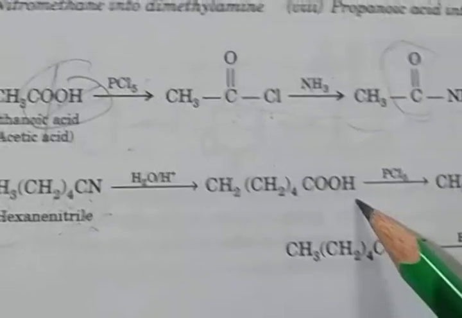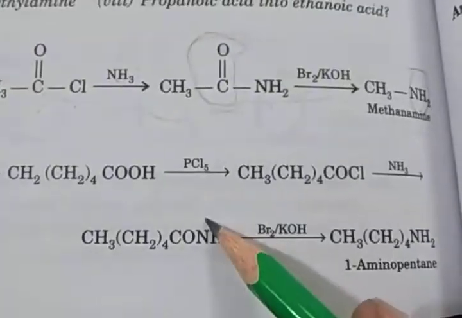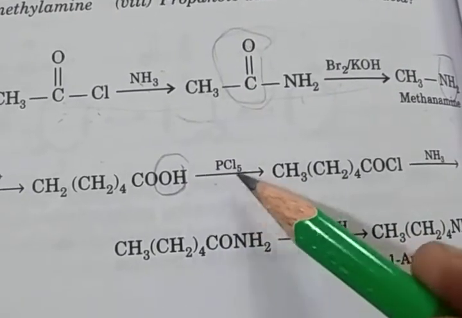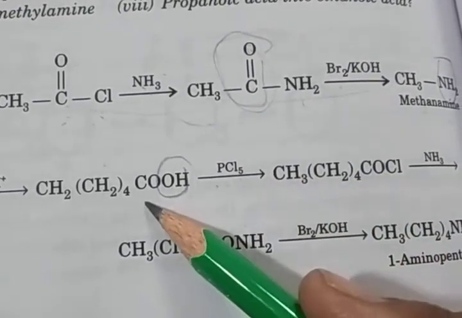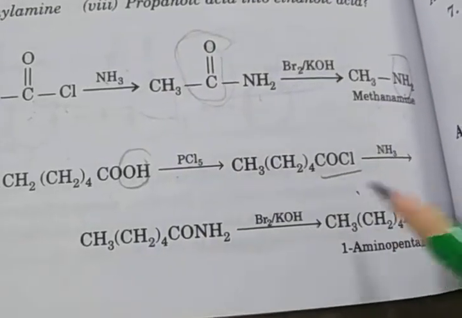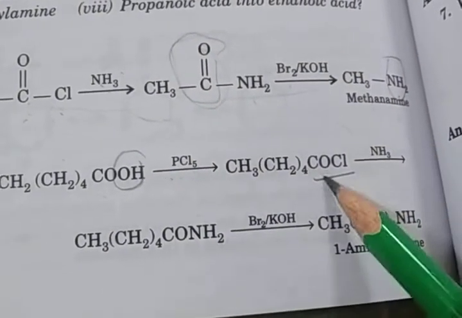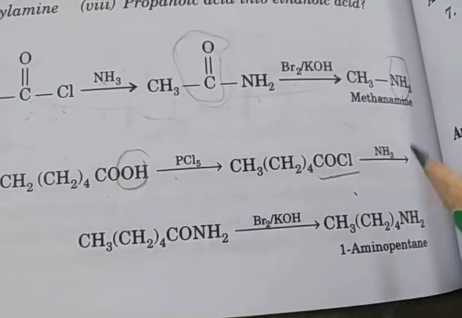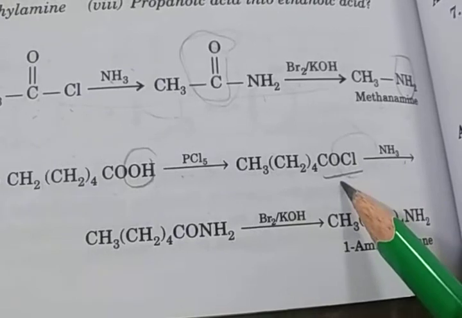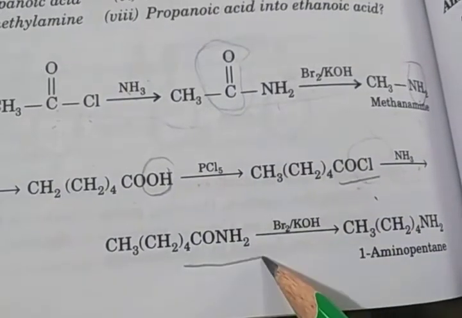So COOH, then react with the PCl5. So this OH group is replaced by the phosphorus and chlorine, and 1 Cl is attached with this. So COCl. Then we have to join the amine group. So we have to react this compound with NH3, ammonia, and in the same simple way, first the hydrogen is replaced by Cl and the NH2 group is attached. So the amide group is formed.